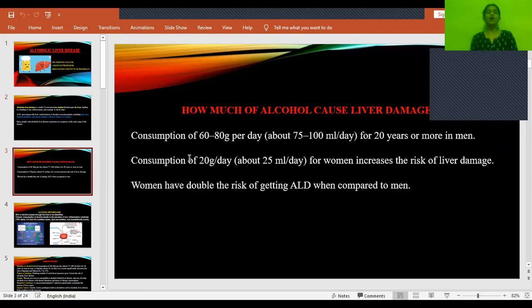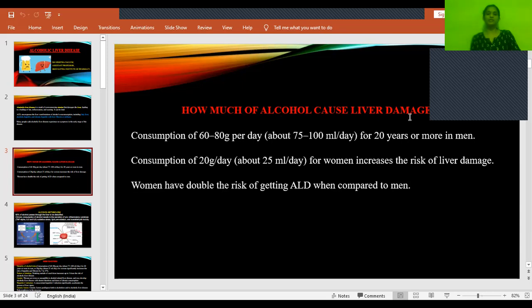Okay. So how much alcohol causes liver damage? If you take alcohol occasionally, it doesn't cause liver damage, because our liver has a high capacity, an inbuilt ability, to detoxify toxic substances. But when a certain level is reached, when overconsumption has taken place, then only it causes liver damage.